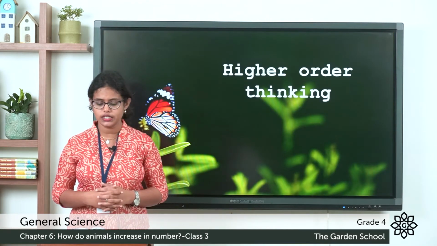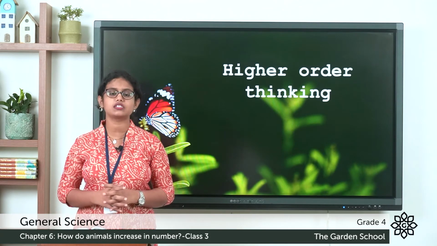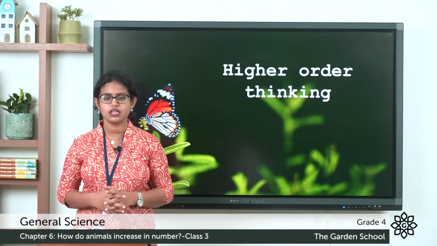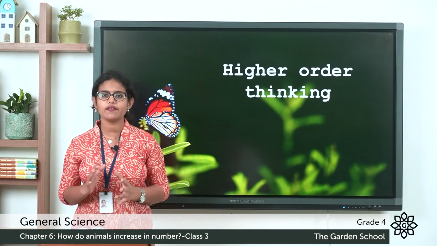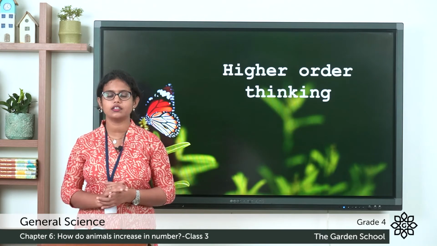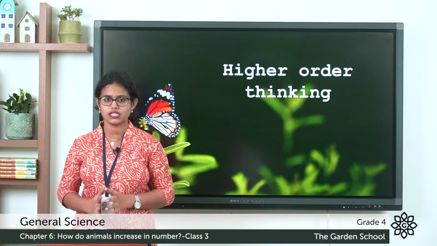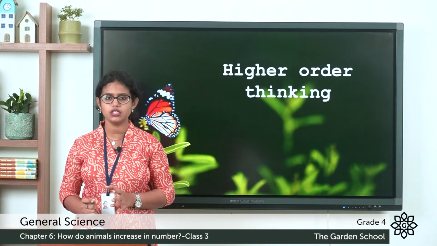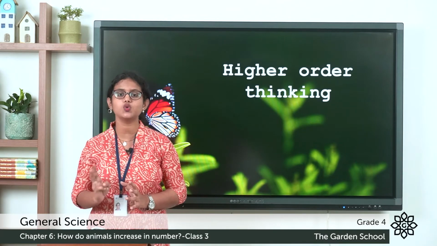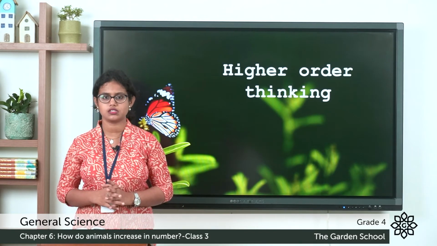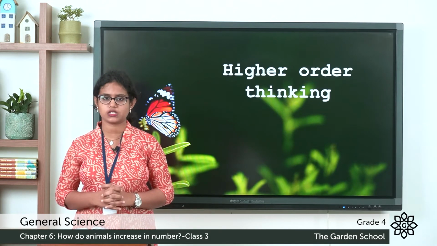Now let's move on to the next exercise, that is higher order thinking. Here you can see different animals and different features given. What you have to do is link the animal with the correct feature. So you can do this by yourself. Use this link to write 2 lines about these animals. You can write this down in your notebook and match it in the textbook.